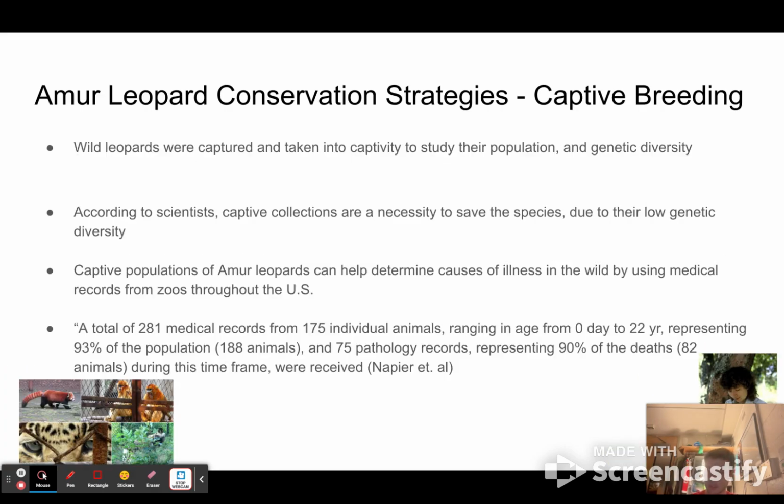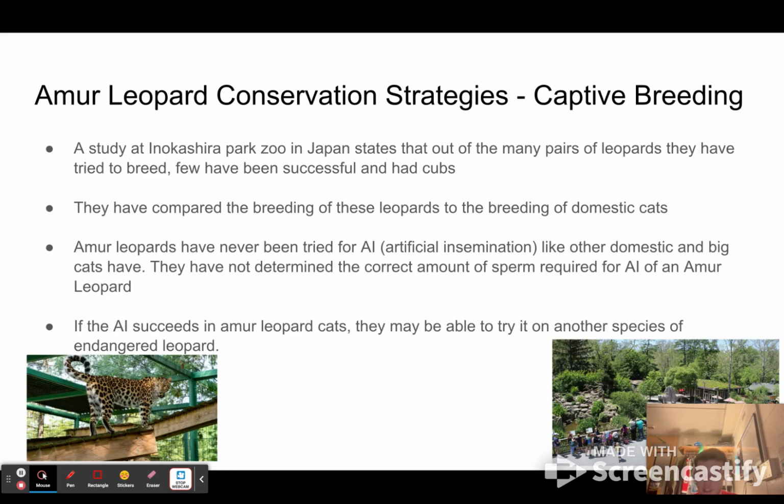Another one of the conservation strategies, probably one of the most successfully proven conservation strategies for the Amur leopard, is captive breeding. A scientific study was conducted at a zoo in Tokyo, Japan, the Inokashira Park Zoo. It stated that out of the many pairs of leopards they have tried to breed, few have been successful and actually had cubs. The Amur leopard breeding has been compared to the breeding of domestic cats that have been tried for artificial insemination, which I kind of included on this slide a little bit.